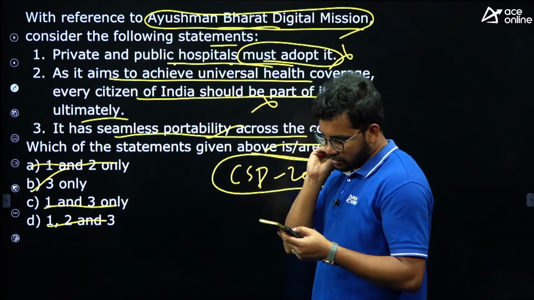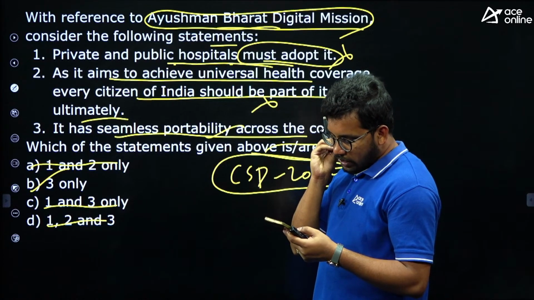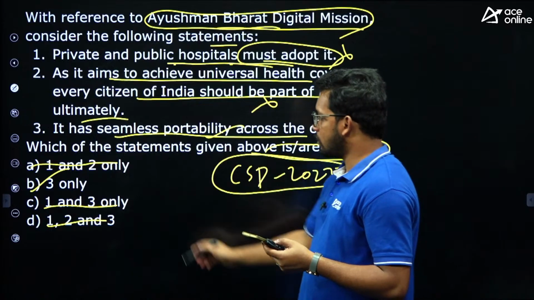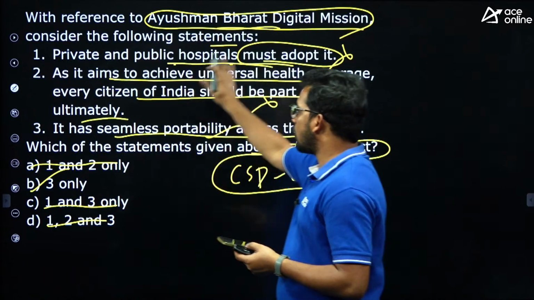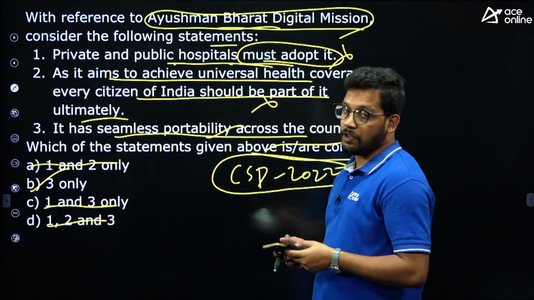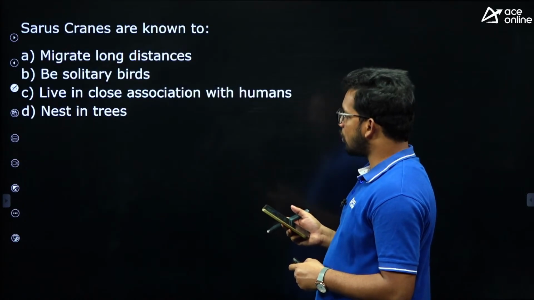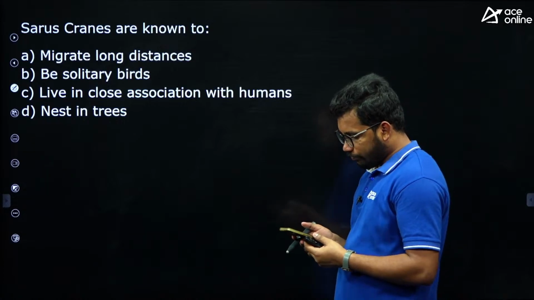Who have answered this? Only Sahana has answered this, right? And Shanti, yes. So 3 is the only one. It is not mandatory. It is just voluntary. We have discussed this point. Rachana has also answered correct. Ranjan also answered correct. Very good.